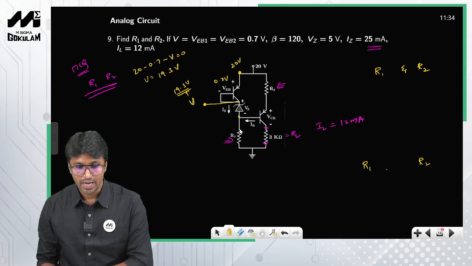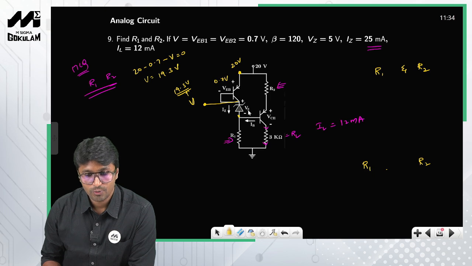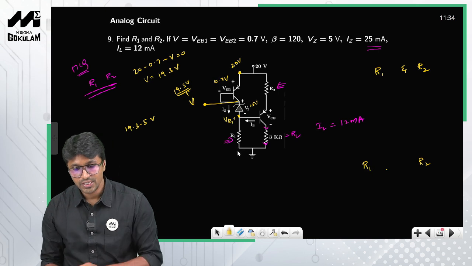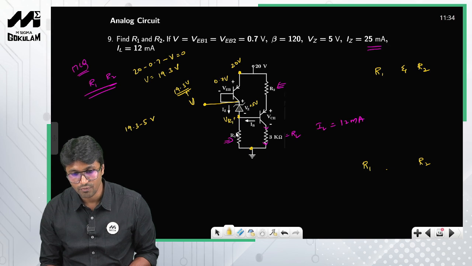Okay. Now look at this one. So what will be this node voltage? This voltage is nothing but 19.3, and the voltage across the Zener diode is nothing but 5 volts. So 19.3 minus 5 will be the voltage across R1, right? This is the only network element between this node and ground, so the voltage across this particular resistor, I'll call it VR1.